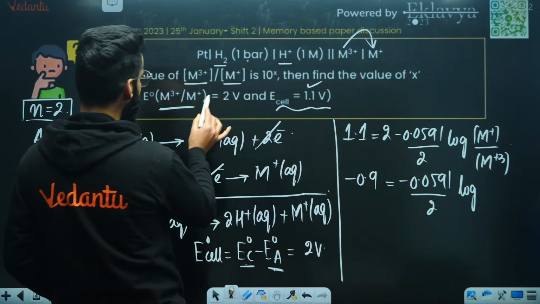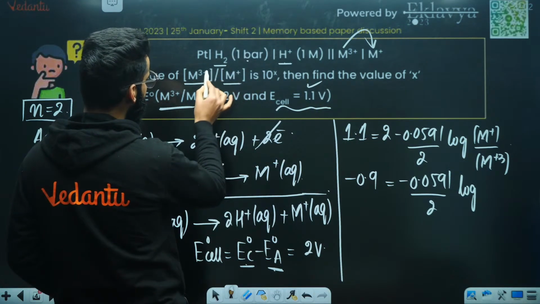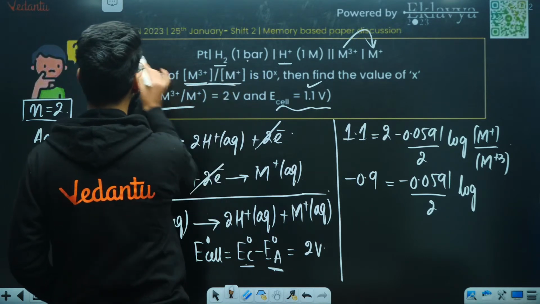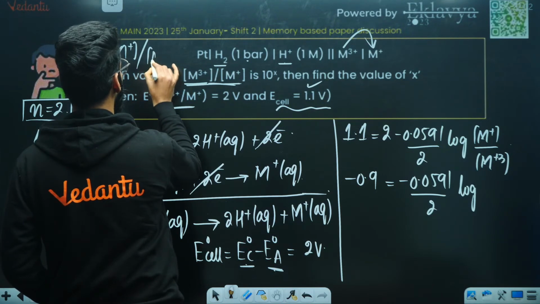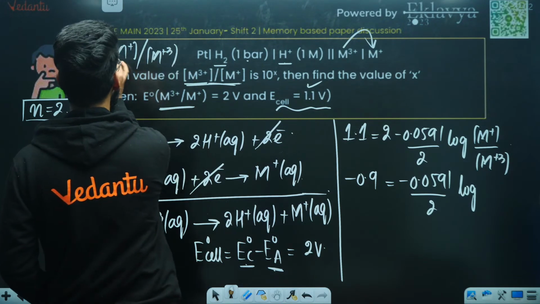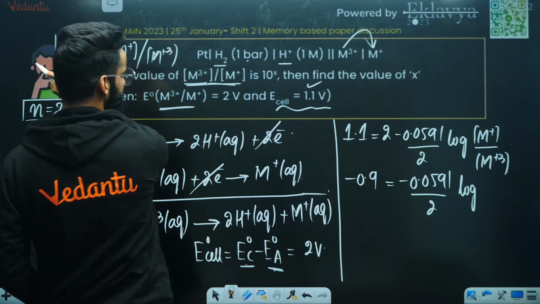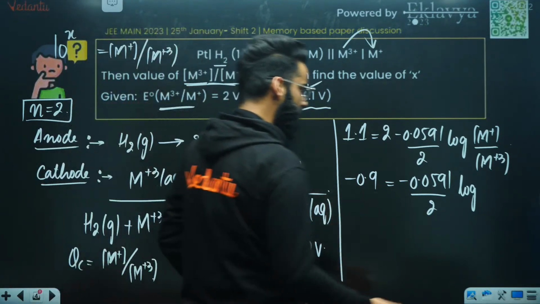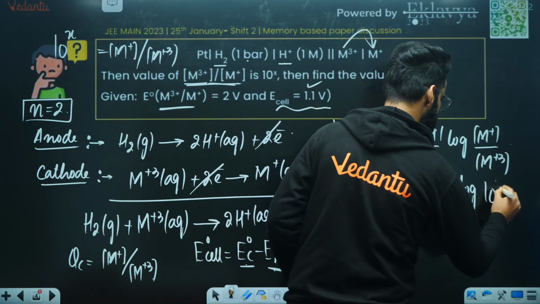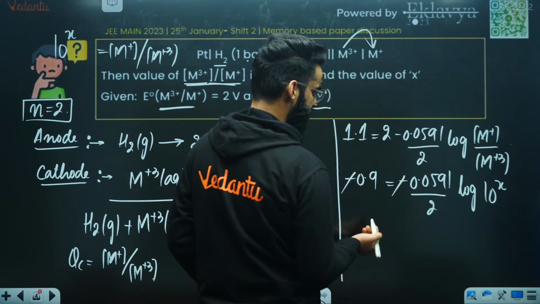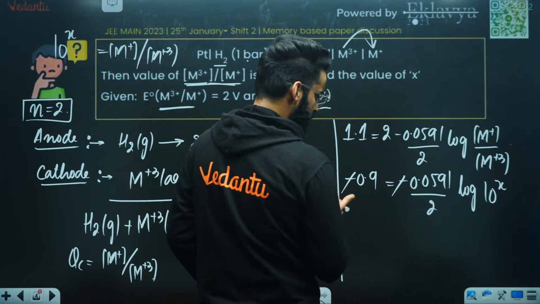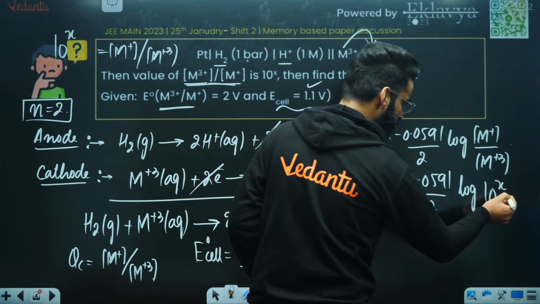Basically, in the equation it should be the concentration of M positive divided by the concentration of M tri-positive, equal to 10 raised to the power x. I'll call this 10 raised to the power x. So the minus got cancelled, right? It's a bit of calculation to get the value of x.